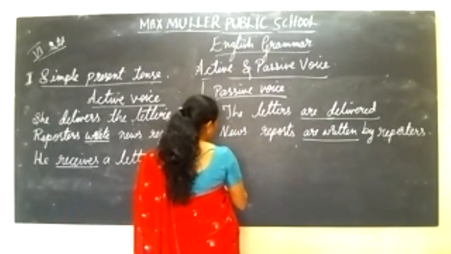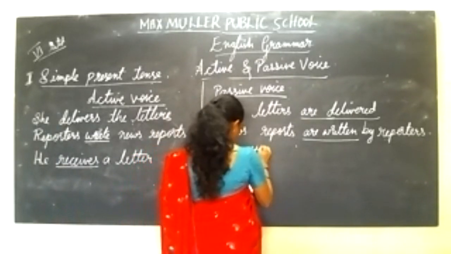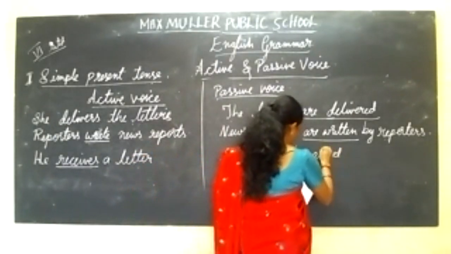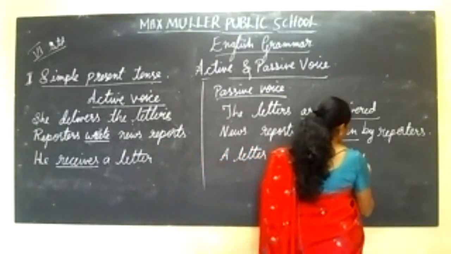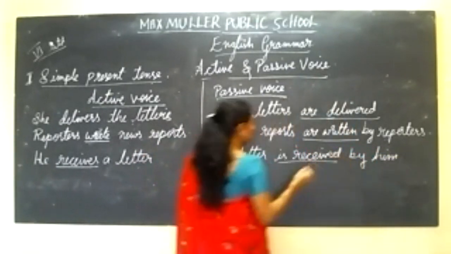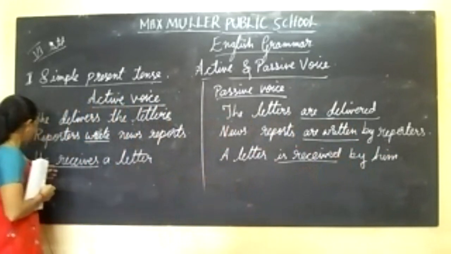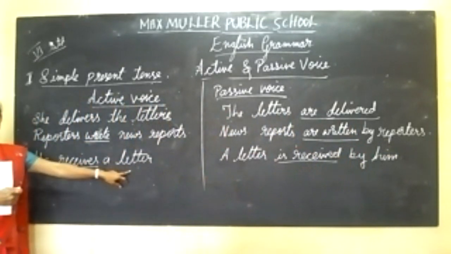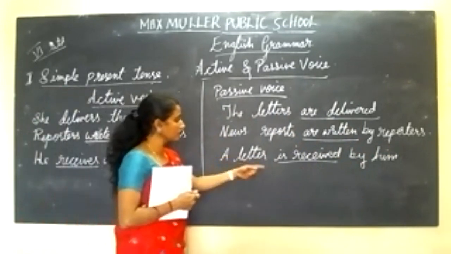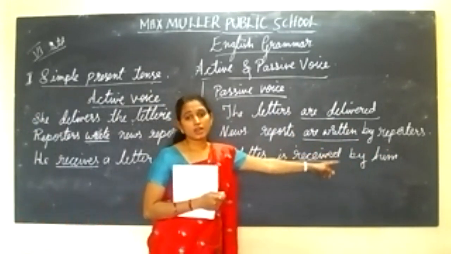A letter is received by him. He receives a letter. Direct. Active voice. This is passive voice. A letter is received by him.